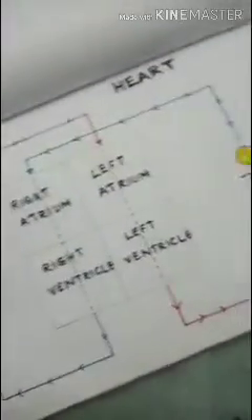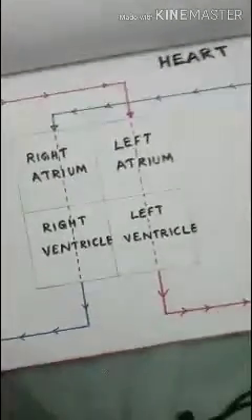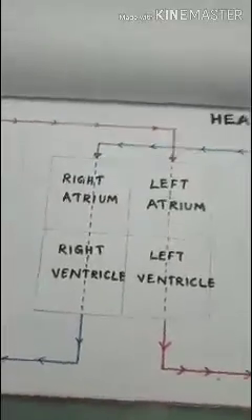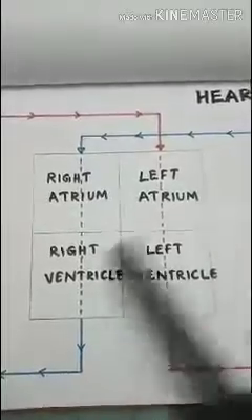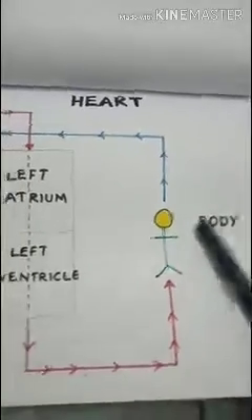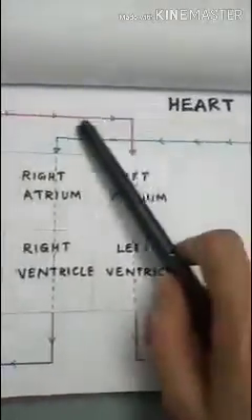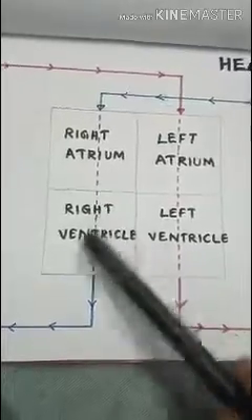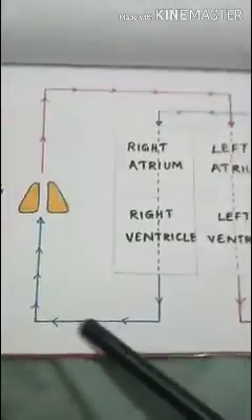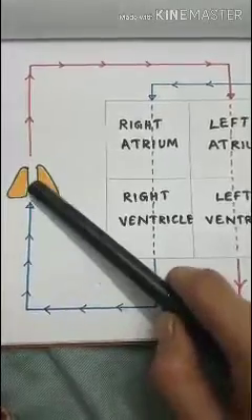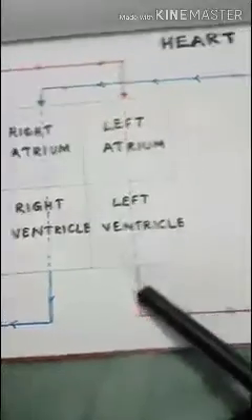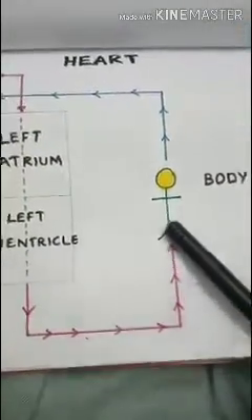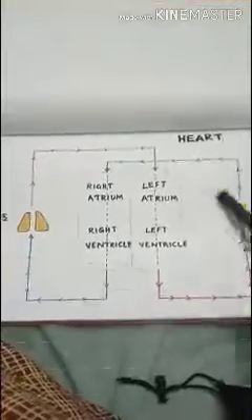Next we will see the heart. The heart is divided into 4 chambers. It is divided into 2 sides, right and left, and the upper part is called the atrium and the lower part is called the ventricle. The body gives deoxygenated blood to the right atrium, which pumps the blood into the right ventricle. Then it is taken to the lungs. The lungs give out oxygenated blood to the left atrium, and then this oxygenated, good blood goes into our body. This is how our body circulates the blood.